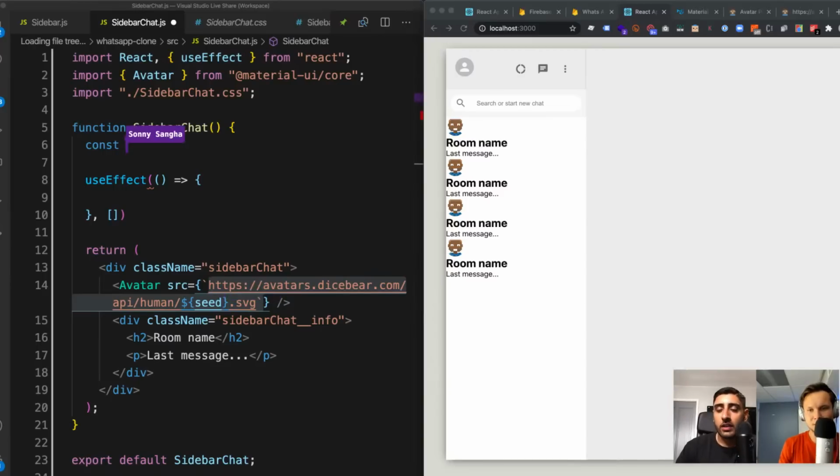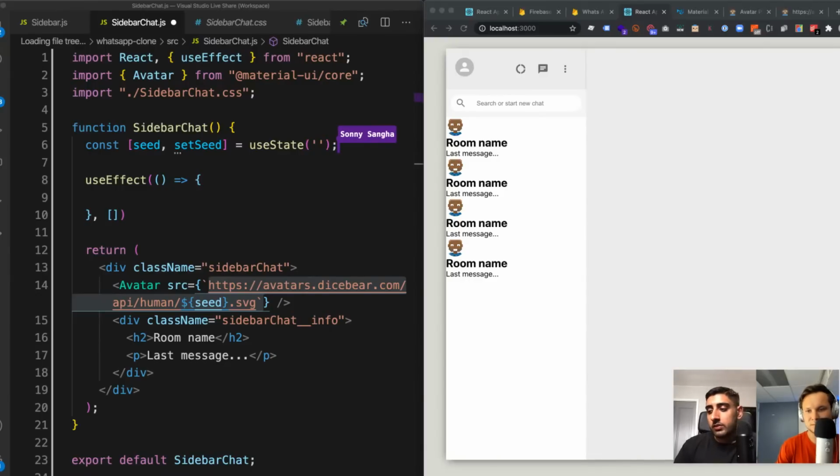So if I go here and I use some state, state inside of React is just a way of basically writing a variable. Here we have seed, and setSeed is how we modify the value. We actually have to pass in something. There's no way you just automatically get some random one. Yeah, it's a bit strange. I think it's because that way, if you had a user ID or something like that, it would always give you the same one. You see what I mean?